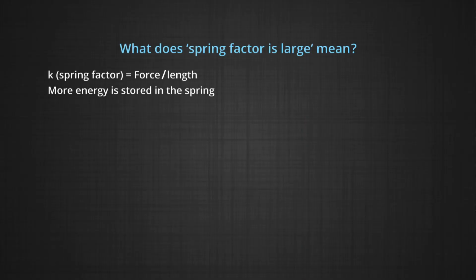So, you can change the zero potential energy of the spring by loading it and thereafter causing compression and elongation in it. K is supposed to represent the spring factor.